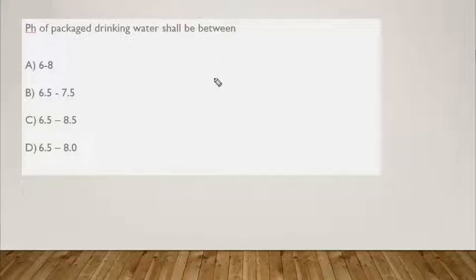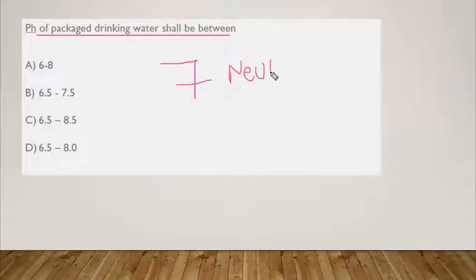pH of packaged drinking water shall be. You would have used Bisleri or Kinley, any of the packaged drinking water. So the question is, the pH of packaged drinking water shall be. Usually the pH of water will be 7, neutral. In today's class I have explained regarding the pH test and all. You can watch it if you need it.